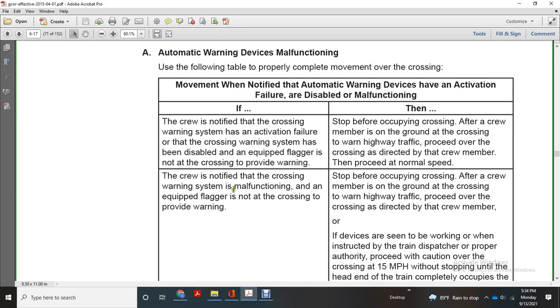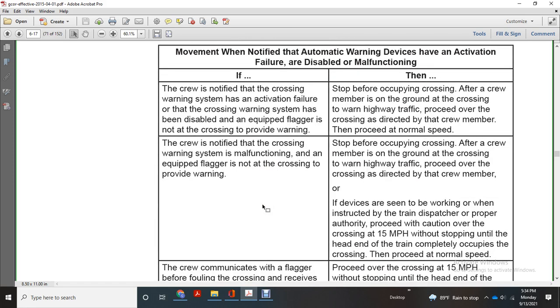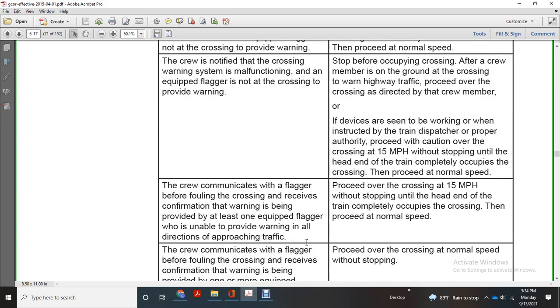Crews notify the crossing warning system malfunction and the equipped flagger is not at the crossing to provide the warning, stop before occupying crossing. After a crew member is on the ground at the crossing warning, the highway traffic proceed over the crossing as directed by that crew member. If the device is seen to be working, instruct the train dispatcher proper authority proceed with the caution over the crossing at 15 miles an hour without stopping until the head end of the train completes, occupies, and crosses, then proceed at normal speed. Crew member communicates with the flagger before and following the crossing. The receive the confirmed information when the warning is being provided.